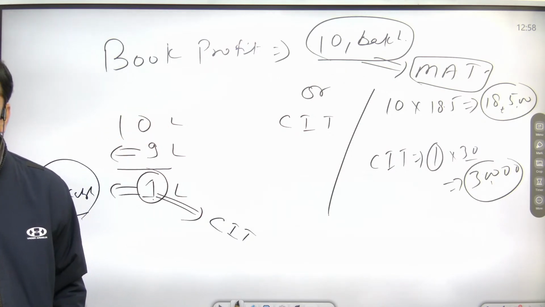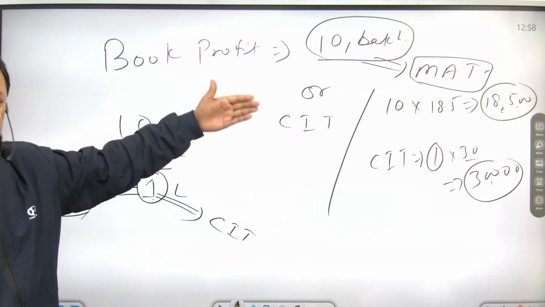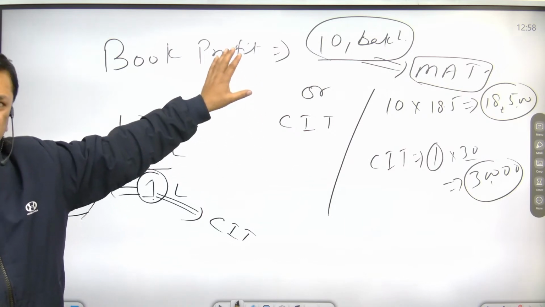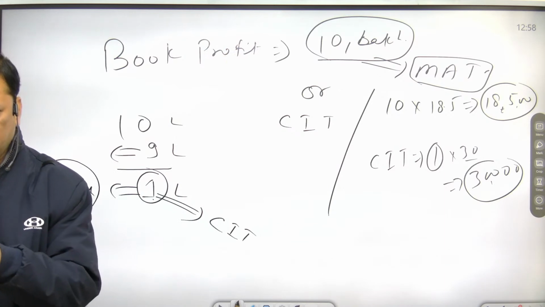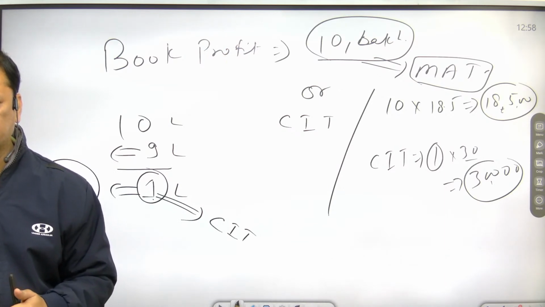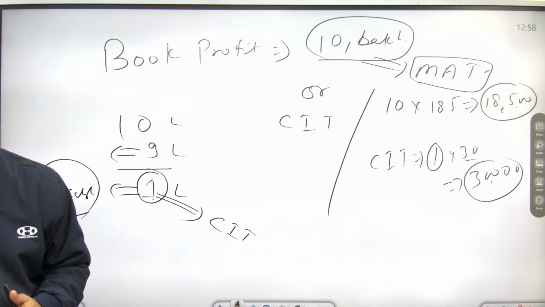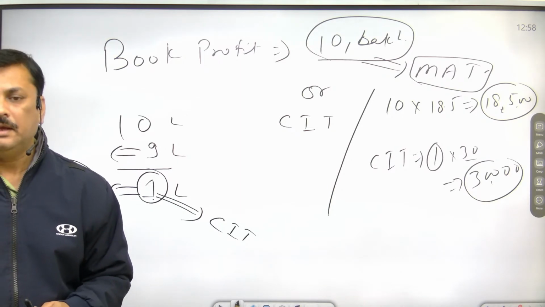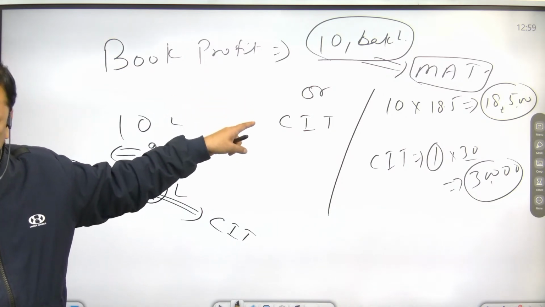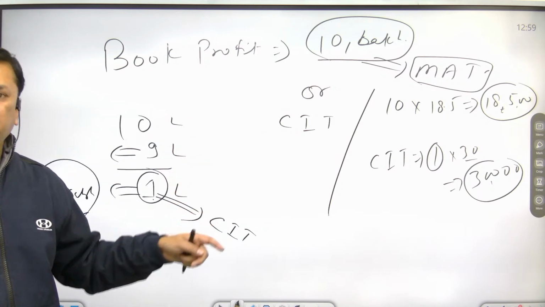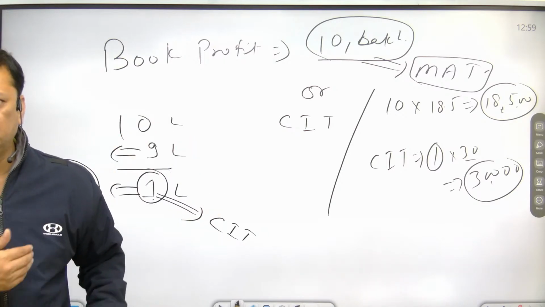Any doubt? No, this is just an example I am giving here. What is the book profit that the company has to show? And there is a provision of the government: either pay MAT on book profit or invest a certain amount in this area, and you will get this type of rebates.